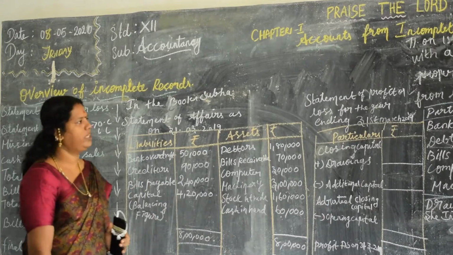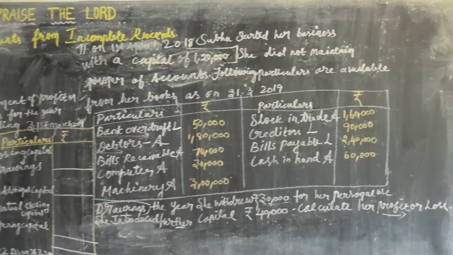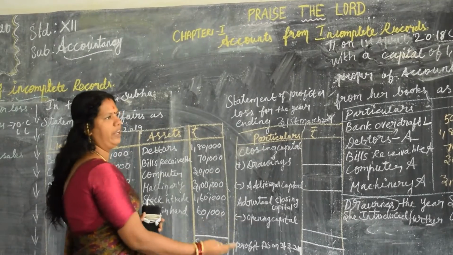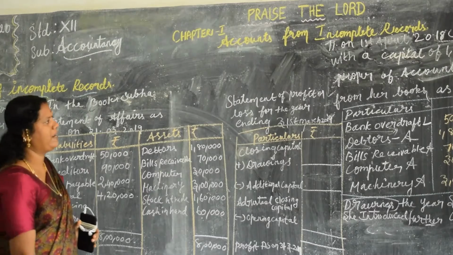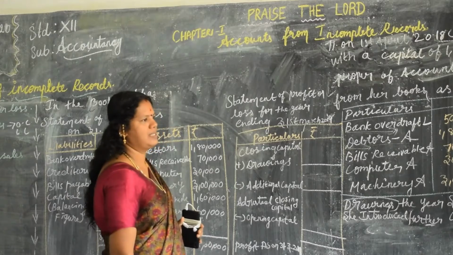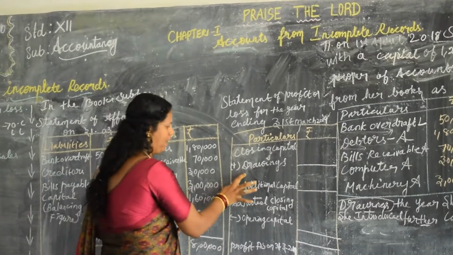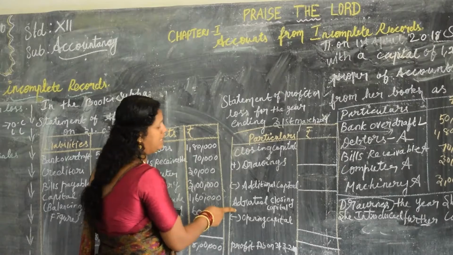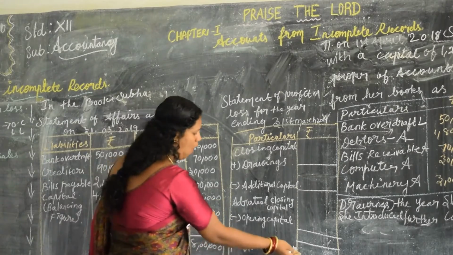Actually, the question is what? We have to find out the profit or loss. For that, we have to derive the second part of the sum. The sum is divided into two parts. The first part is the statement of affairs and the second part is the statement of profit or loss. The procedure is this. We should not change the procedure. Closing capital, add drawings, minus additional capital, that gives an adjusted closing capital, and then minus opening capital, and that derives the profit or loss.